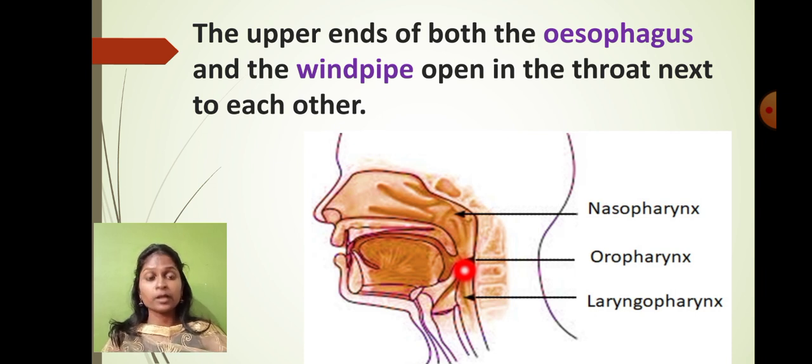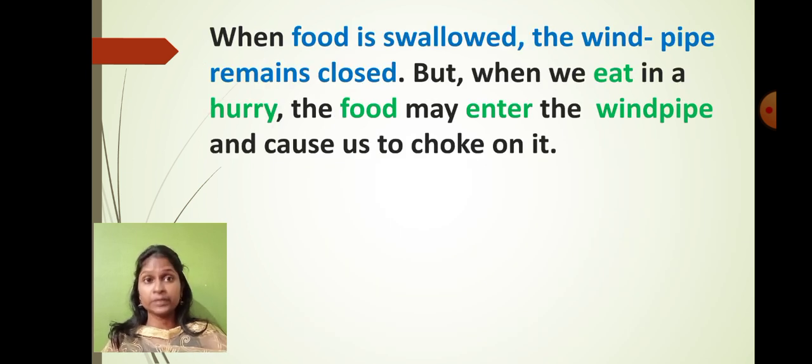Are you getting my point? So our windpipe and the food pipe all meet at a common point over here. Suppose we are eating in a hurry, then there are chances that a food particle will go into the windpipe unknowingly. When the food is swallowed, the windpipe remains closed. Always remember that whenever we eat any type of food material, the windpipe always remains closed.